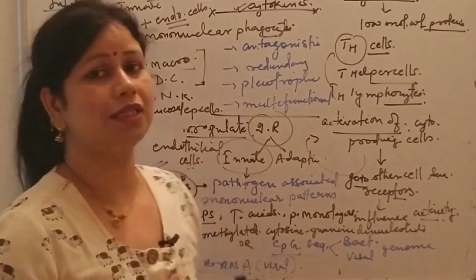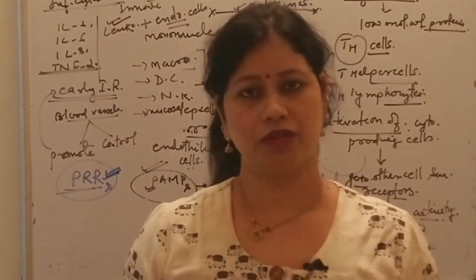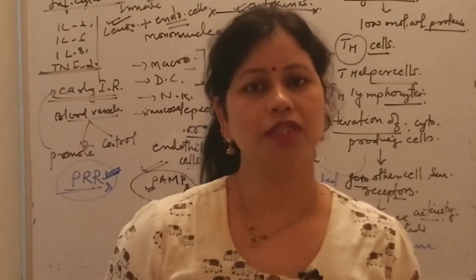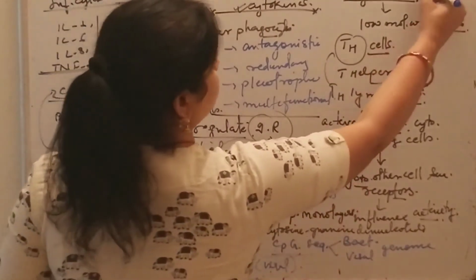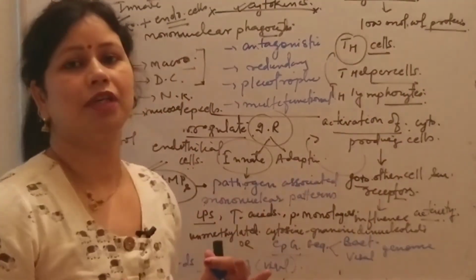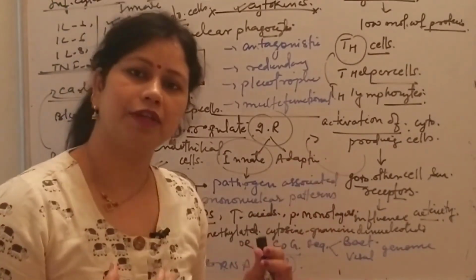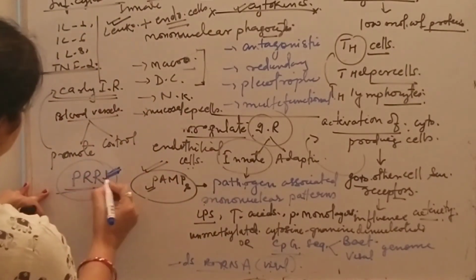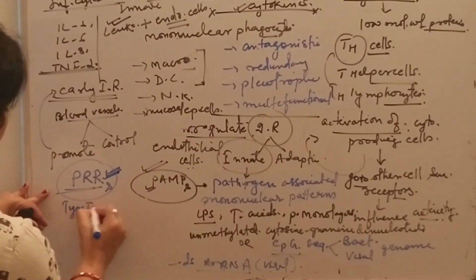Those cytokines recognize the viral nucleic acid and then are responsible for blocking viral replication in infected host cells.